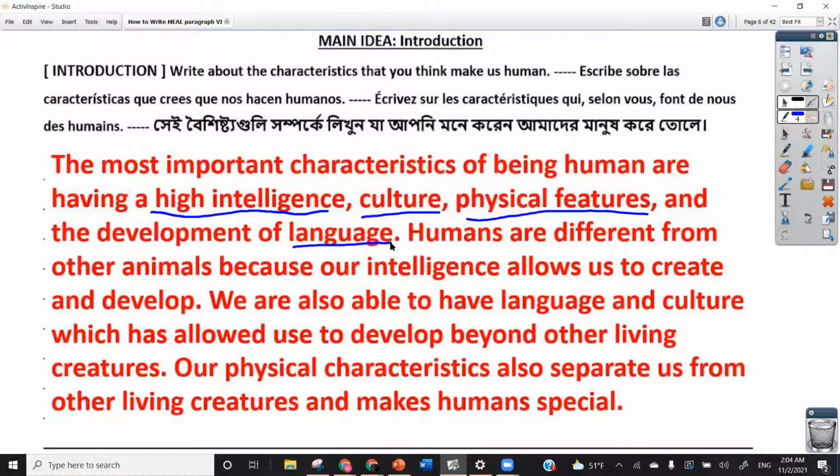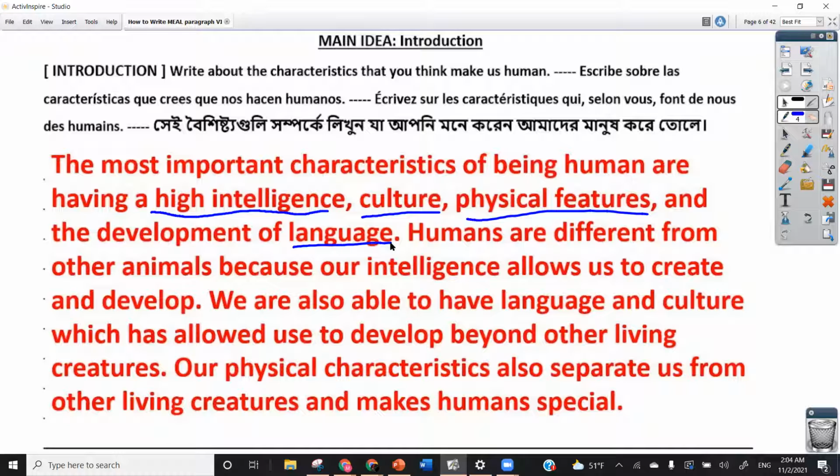But instead of just listing these characteristics of what it means to be human, you should also be talking about the impact that they've had on us humans and why they're so important.